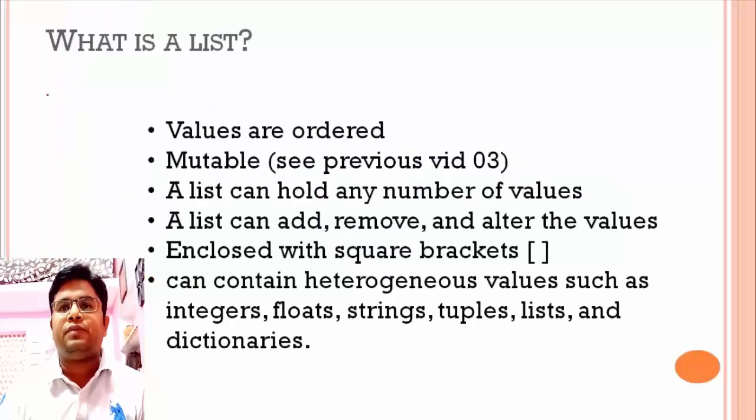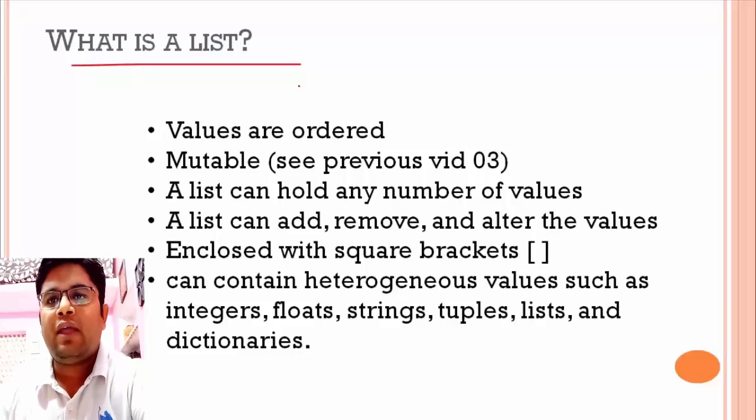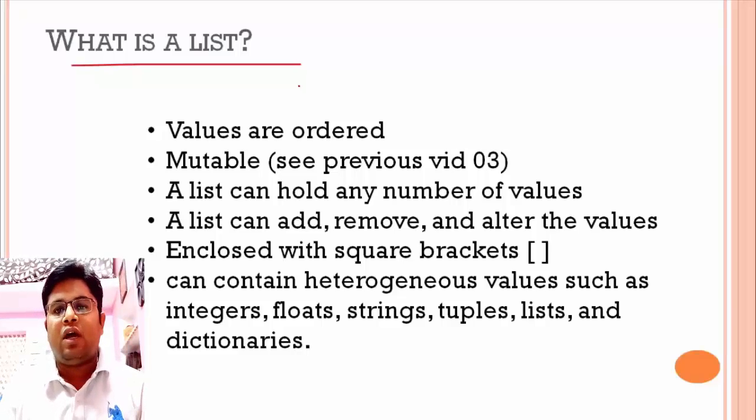What is a list? A list is a data structure. So what do you mean by a data structure? A data structure is a data organization, management, and storage format that enables efficient access and modification.